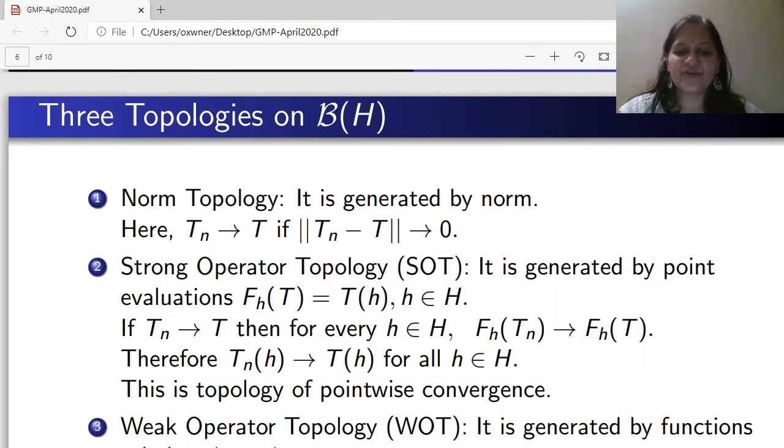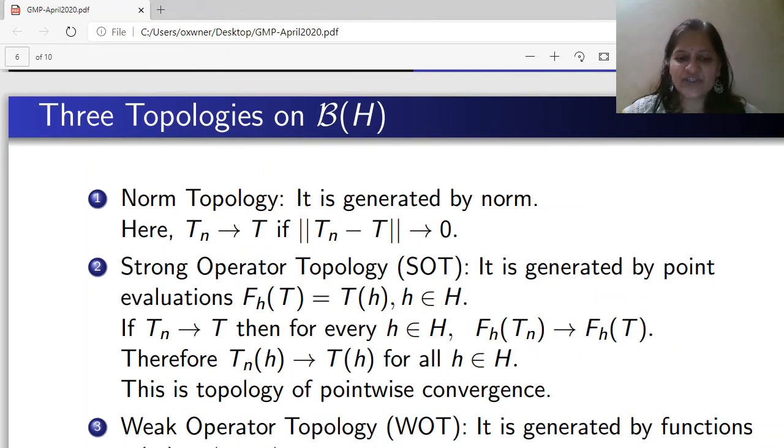So it is the weak topology on B(H) such that all point evaluations are continuous. Now what is convergence in this case? If T_n converges to T, then for every h, F_h(T_n) converges to F_h(T), that means T_n h converges to T h for all h. Thus this topology is of pointwise convergence. So in SOT, the convergence is pointwise.